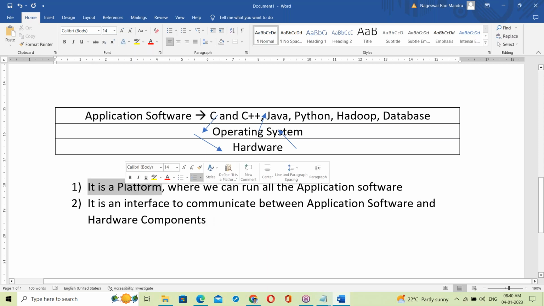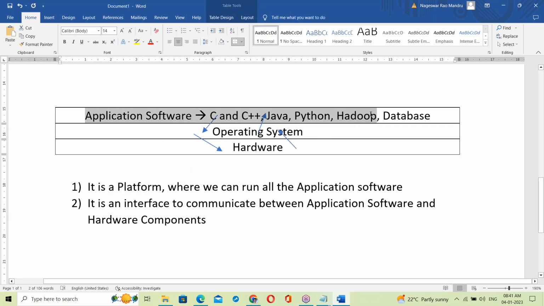The OS is a platform where we can run all the application software. On top of it all are running here. So without the OS we can't run any program. Maybe some languages, tools, or packages, maybe AWS tools, DevOps tools, Java application, Python application, C application, Hadoop, or database, all are running on top of the OS. Without the OS, this cannot work. Not only a platform, it's an interface acting between the application software layer and hardware components.